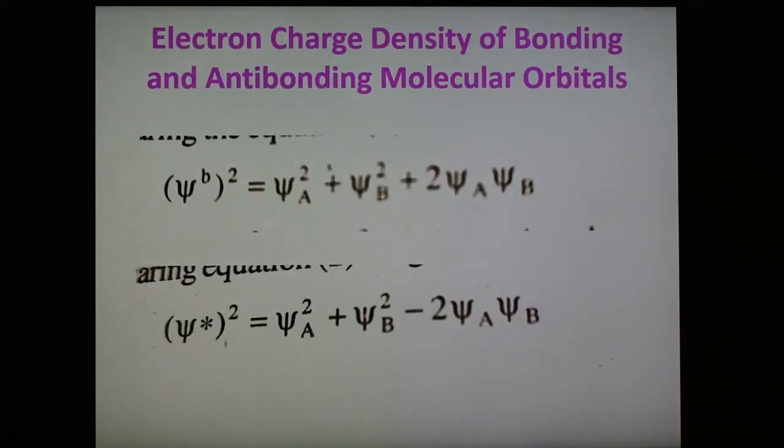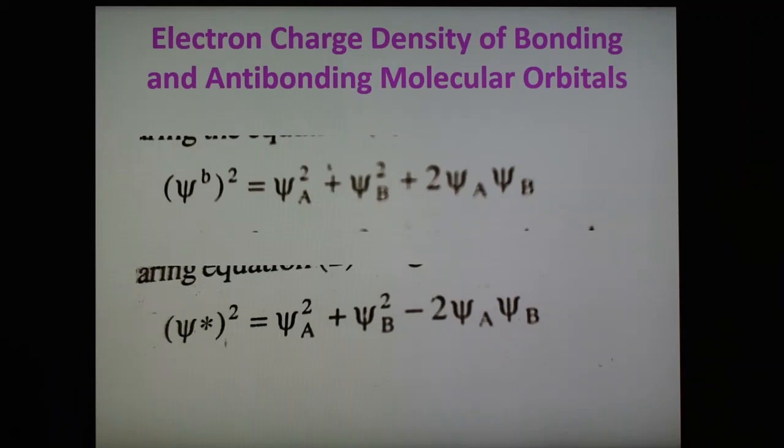Now we are going to see the electron charge density of bonding and anti-bonding molecular orbitals. Two equations we have already seen for bonding and anti-bonding in the previous slide. To understand the meaning of bonding and anti-bonding molecular orbitals in terms of the wave function, it is necessary to know the electrical charge distribution of these orbitals.